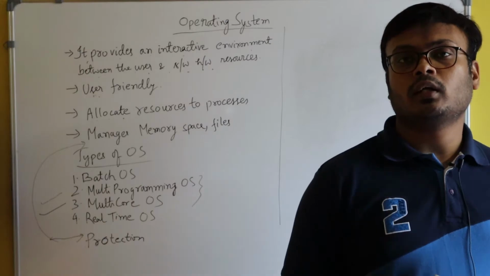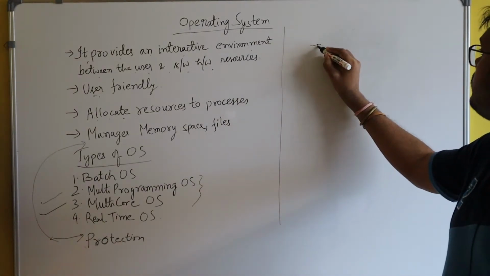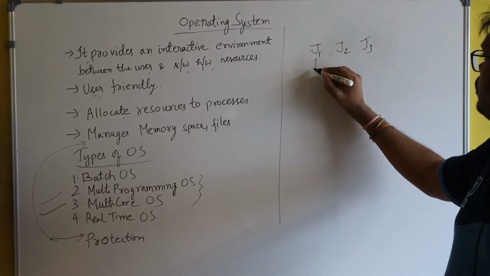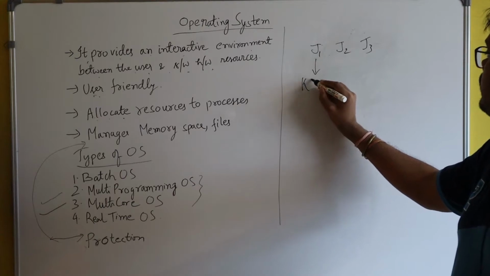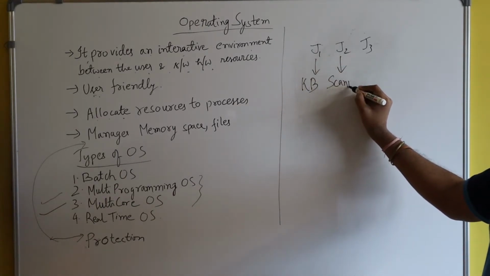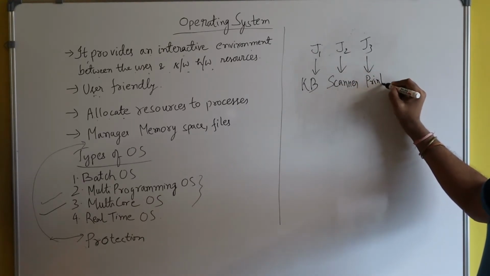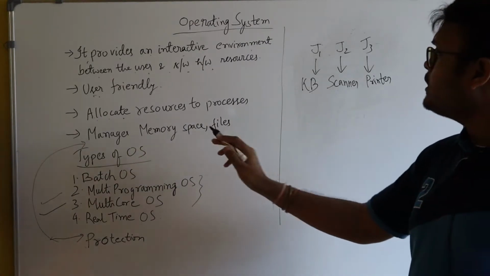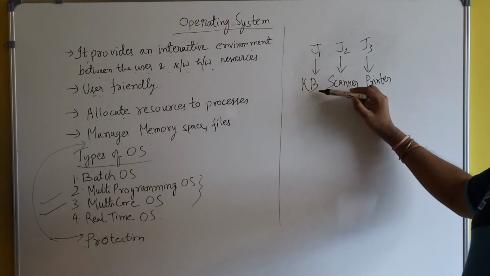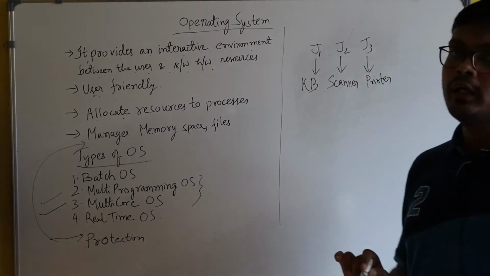Here is how things get done. There are several jobs, job J1, job J2, job J3. Job J1 needs the keyboard, job J2 needs the scanner, job J3 needs the printer. It's the duty of the operating system to provide resources to a particular job according to the requirement.